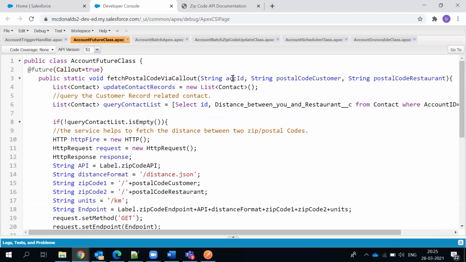And the future method cannot be in any trigger class, right? So a future can be there in a trigger, no worries. But integration cannot be there. The HTTP callout cannot be in the trigger class, I mean, flatly they cannot have it.